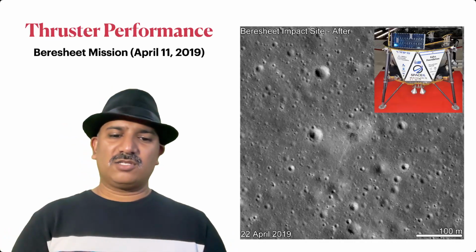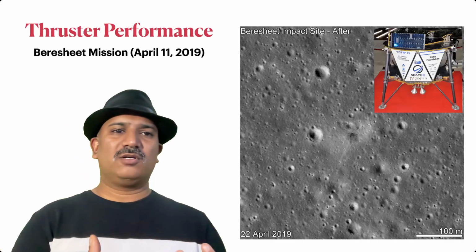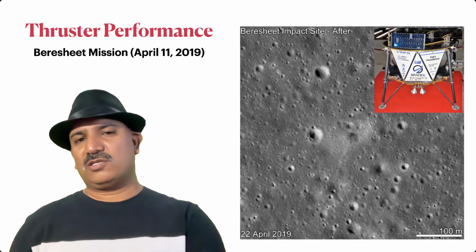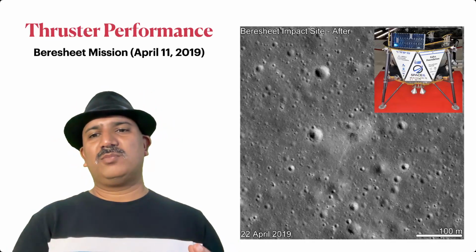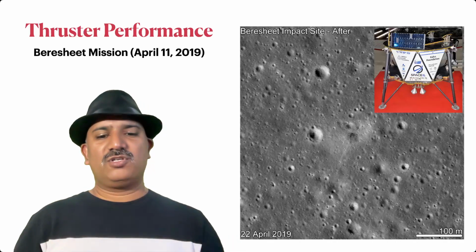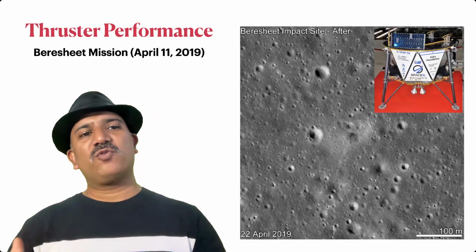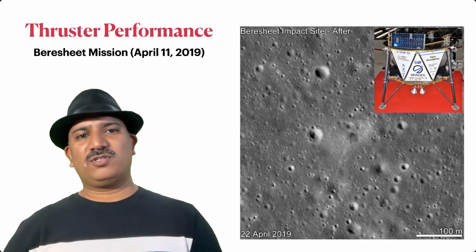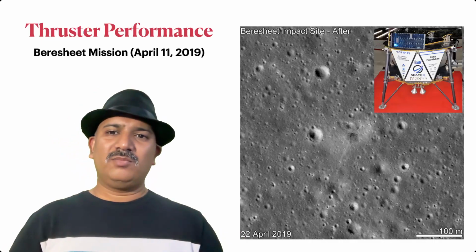But what was the error in this? The thrust busters overperformed, and the speed of navigation could not be achieved, and the spacecraft technically lost its control and had a hard impact. So it is important that when the soft landing is required, you need to have sufficient fuel and sufficient control over the thrust busters performance. There are usually two or four thrust busters to maneuver the position. Any one malfunction could also lead to a hard landing, and soft landing can become a big challenge.